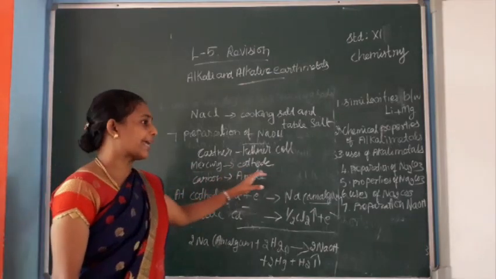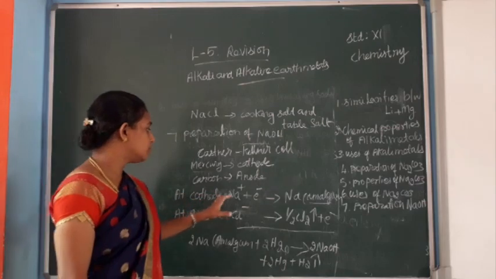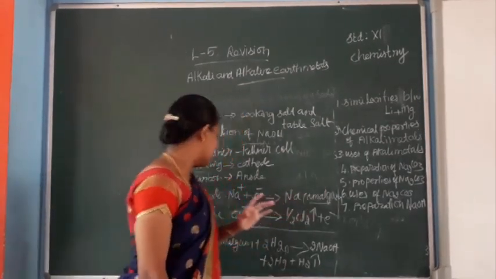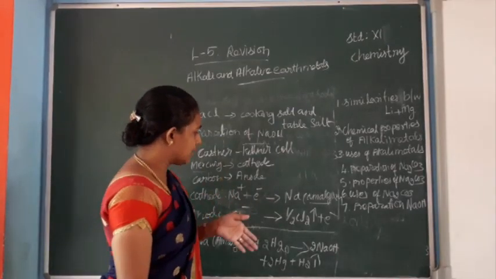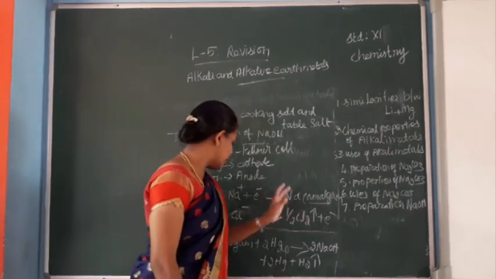Mercury is the cathode and carbon is the anode. At the cathode, sodium ion gains 1 electron and we get sodium amalgam. At the anode, chloride loses 1 electron to give half chlorine.